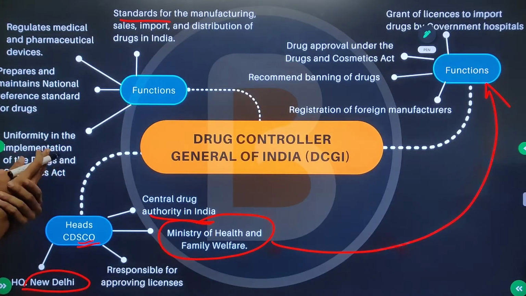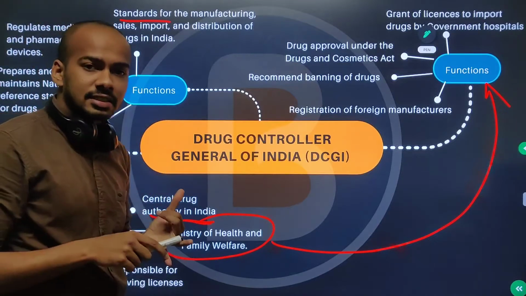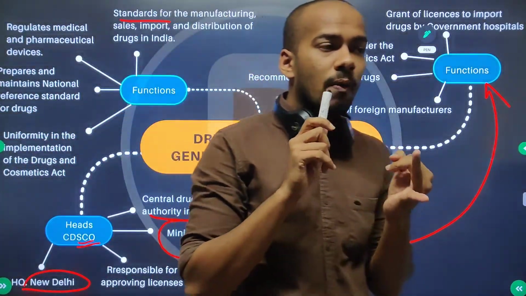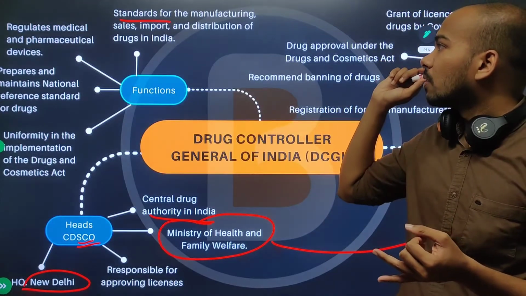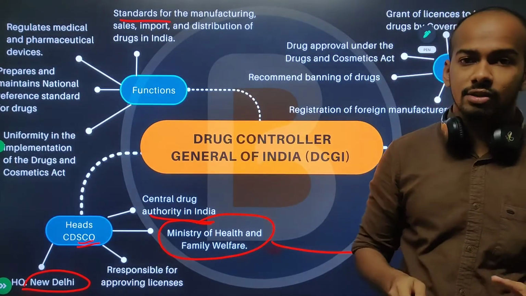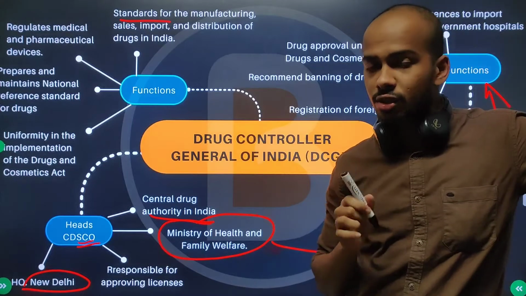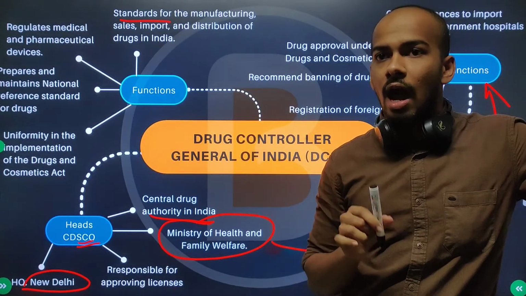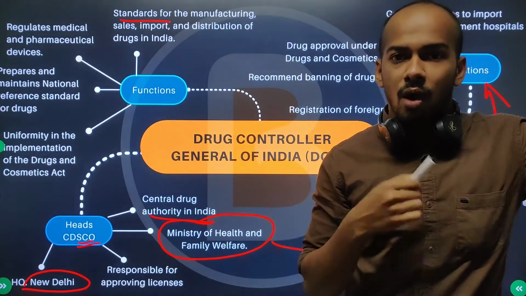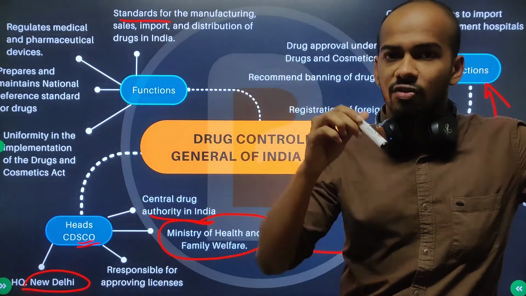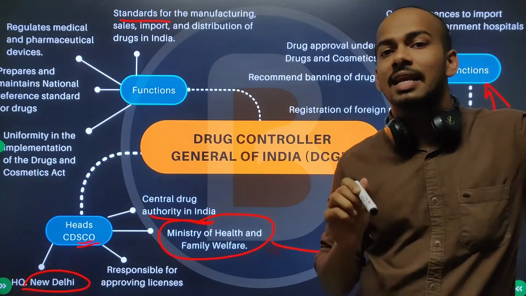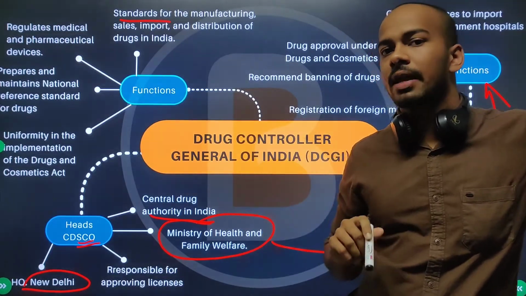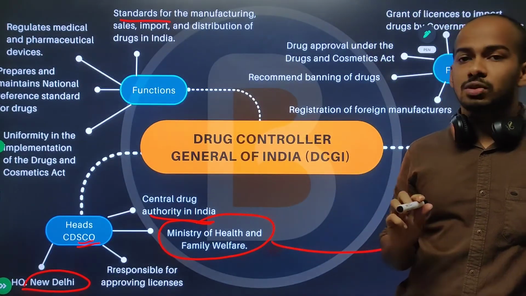So when we are talking about drugs, the medicines that are going to be imported, sold, or manufactured in our country, there should be some kind of standards, right? I mean, we need to check what kind of medicines, whether they can be misused or whether they are going to cause any kind of harm to the general public. So all these things are supposed to be done.